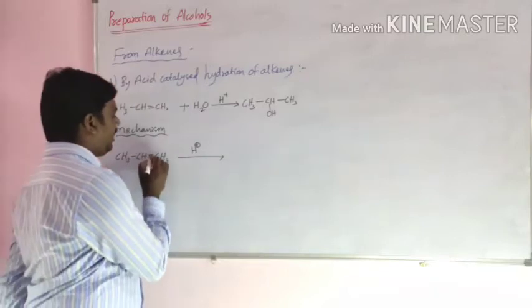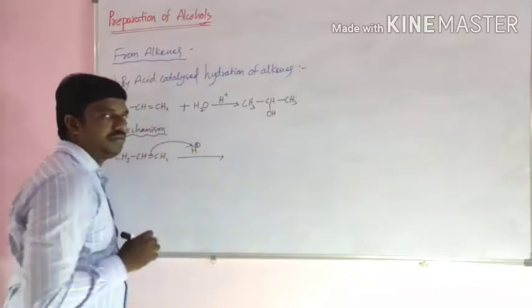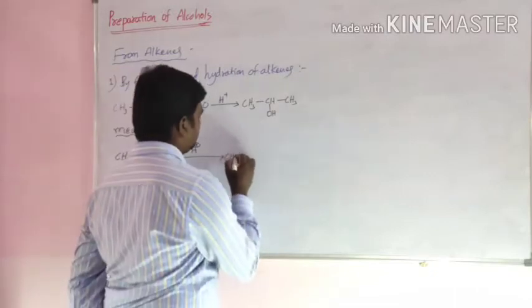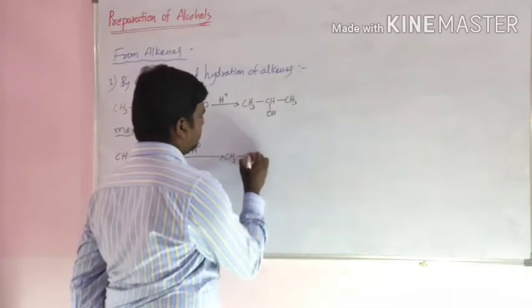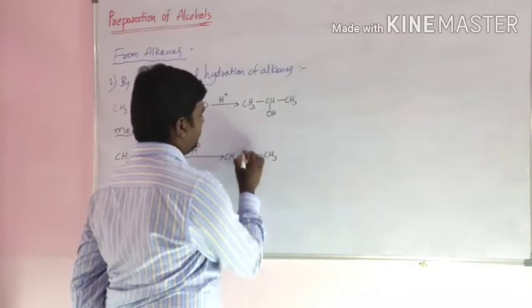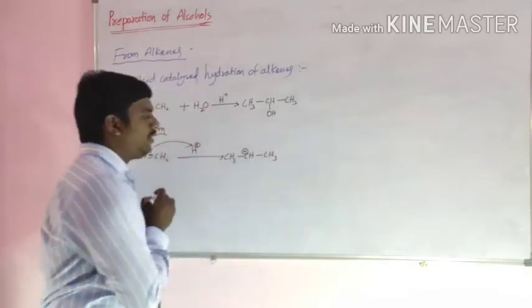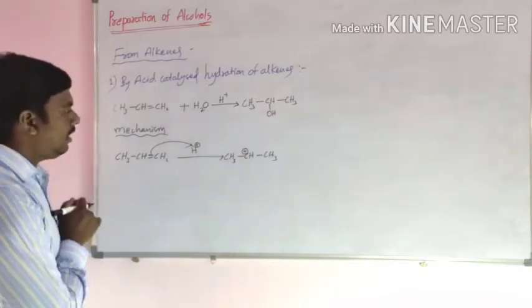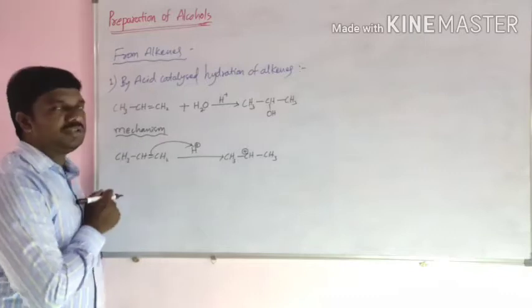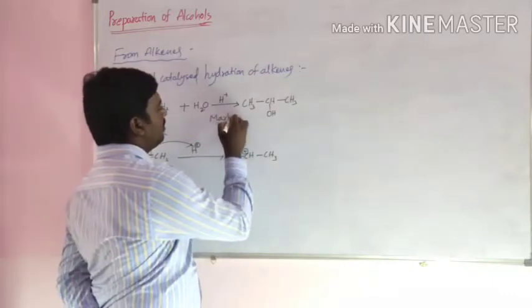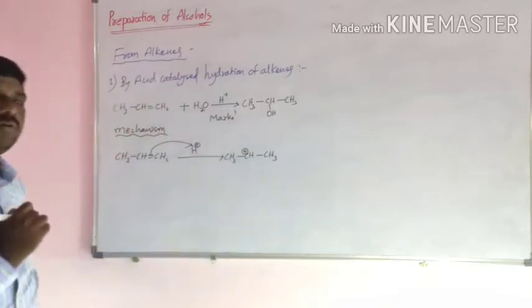The double bond attracts a proton. It converts into CH3CHCH3. This carbon gets a positive charge. It is called carbocation. Here, this reaction follows Markovnikov rule.